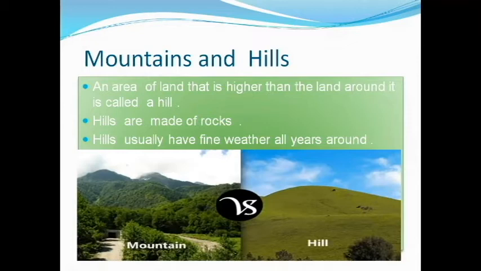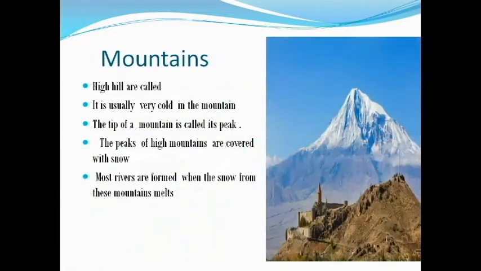And hills are sometimes made up of rocks. Hills usually have fine weather all year round. Okay, so now you understood: an area of land that is higher than the land around is called a hill. Hills are made up of rocks and usually have fine weather all year round.